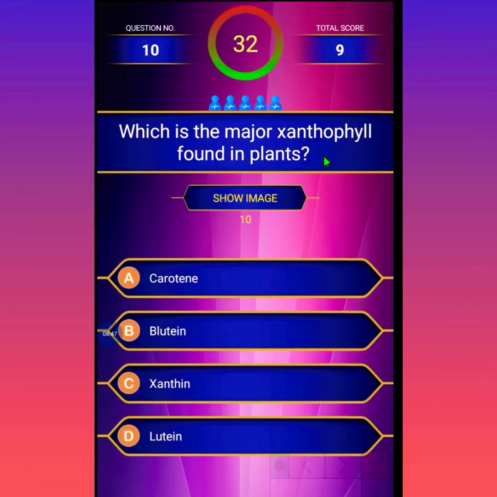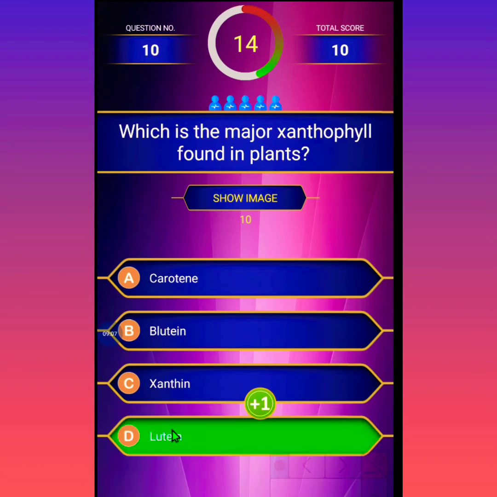Which is the major xanthophyll found in plants? The first option is carotene, second is xanthine, third is lutein, and last option is another. The correct option is lutein. It is the major xanthophyll found in plants.